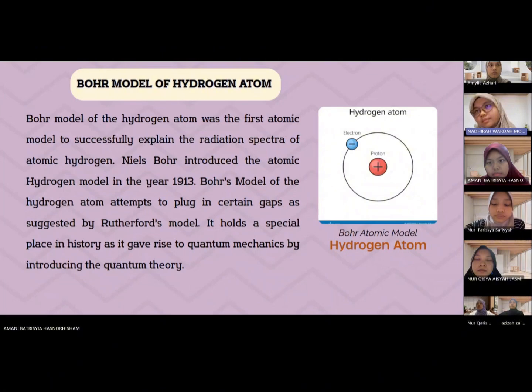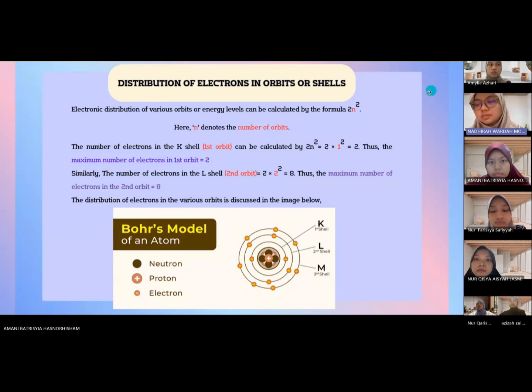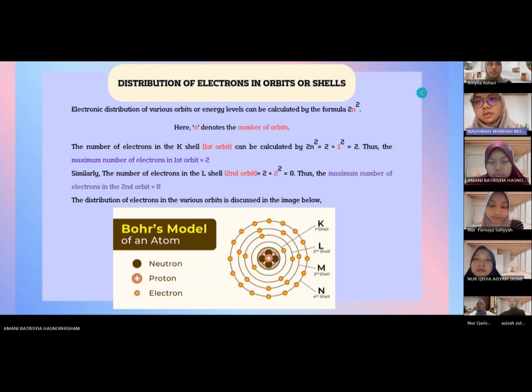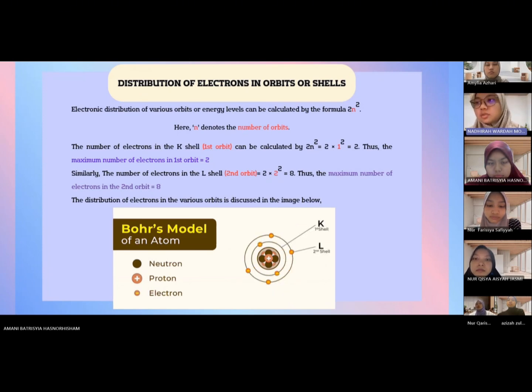The Bohr model of the hydrogen atom was the first atomic model to successfully explain the radiation spectra of atomic hydrogen. As for the distribution of electrons in orbits or shells, the electronic distribution of various orbits or energy levels can be calculated by using the formula 2n squared, where n represents the number of the orbit. So here is the calculation for the first K shell, by substituting the first orbit into the formula, the maximum number of electrons will be 2, and continuing likewise for the other orbits. And here is the representation of the Bohr model.